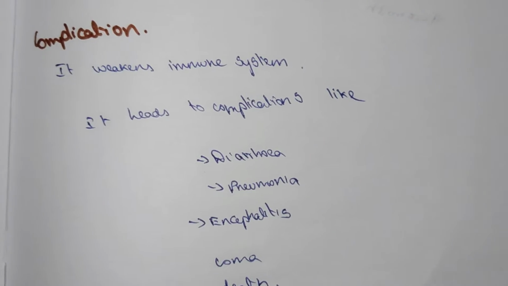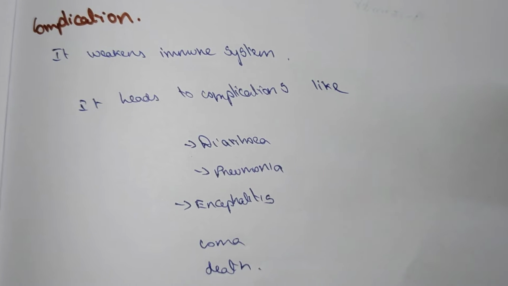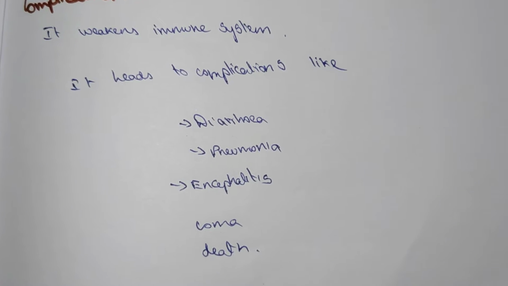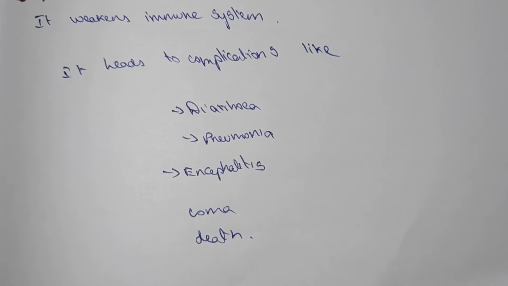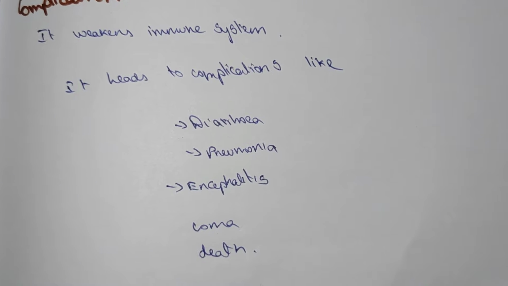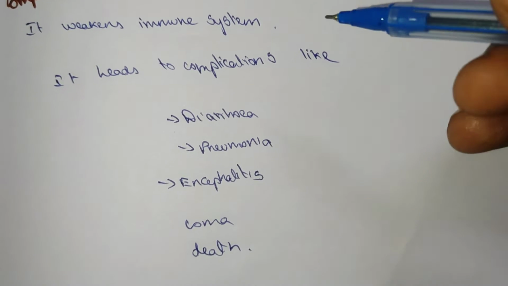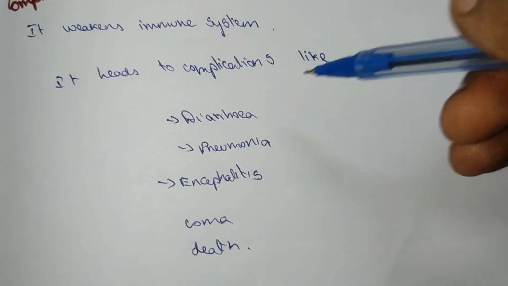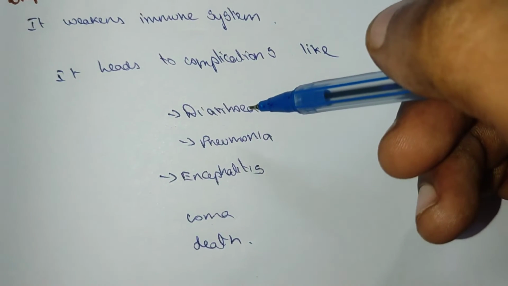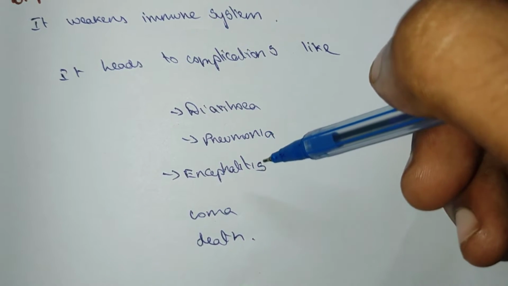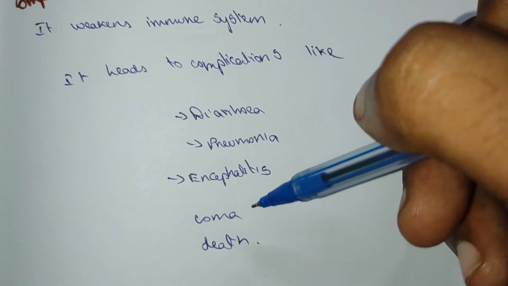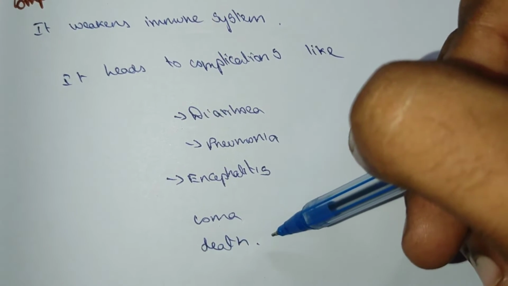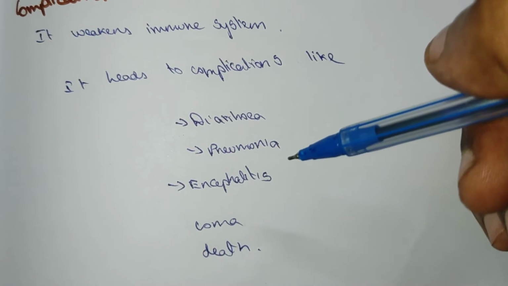Now we will see the complications of this measles. When we don't treat the measles properly, it leads to complications. It weakens the immune system and leads to complications like diarrhea, pneumonia, encephalitis, and it can even progress to coma as well as death. These are the complications of the measles.